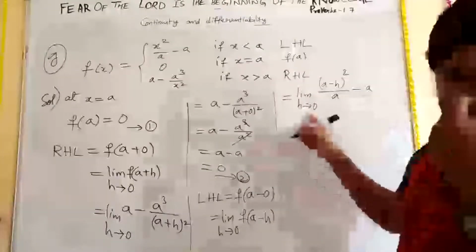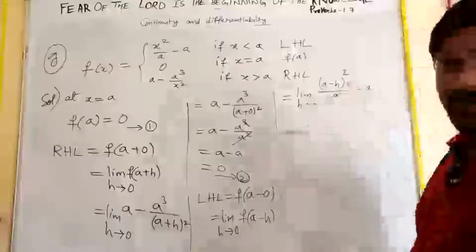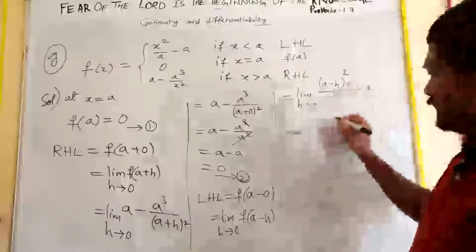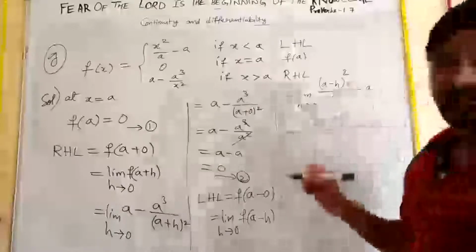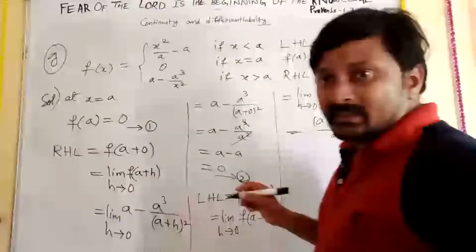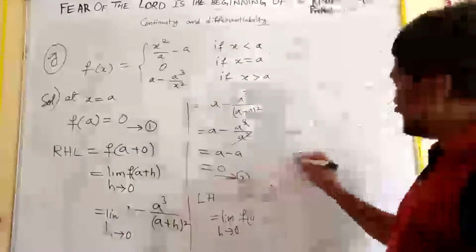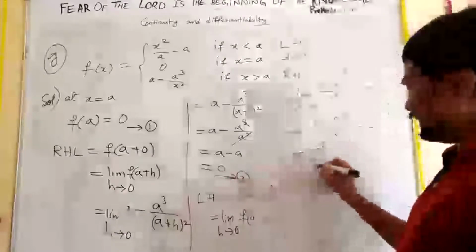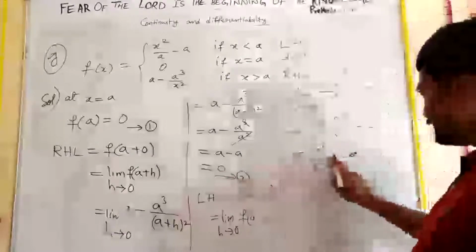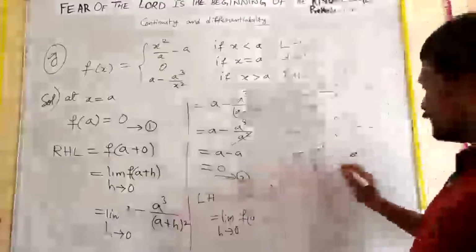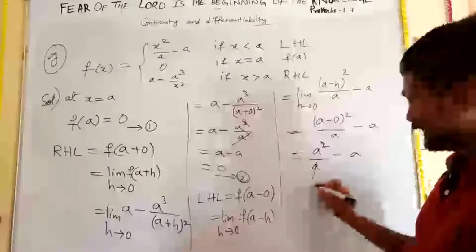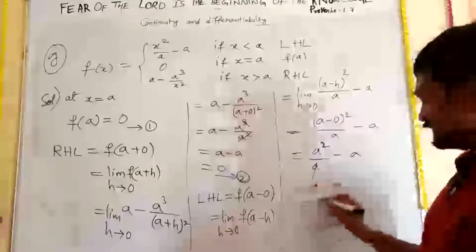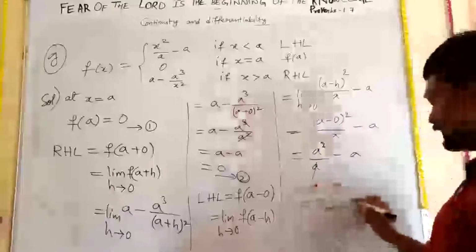Now remove this limit, just substitute. So what you are going to get? Now a minus 0 whole square upon a, that is minus a. So now here it is a square upon a is equal to minus a. Now a and square get cancelled. We'll write here a minus a, that is nothing but 0. This is your equation number 3.